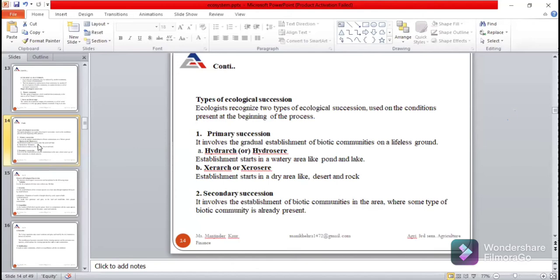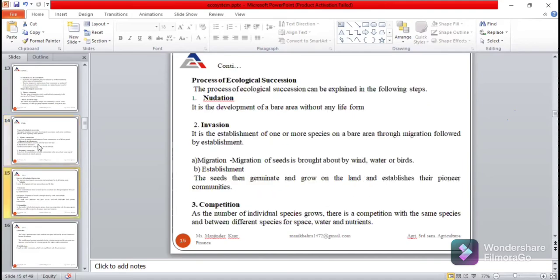And the second one is secondary succession. In a secondary succession, there is development of a community in an area where some type of biotic community is already present. So this is the difference between primary succession and secondary succession. Next is the process of ecological succession.